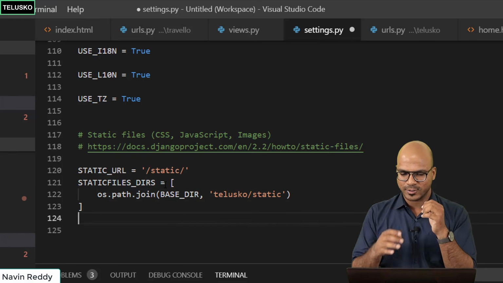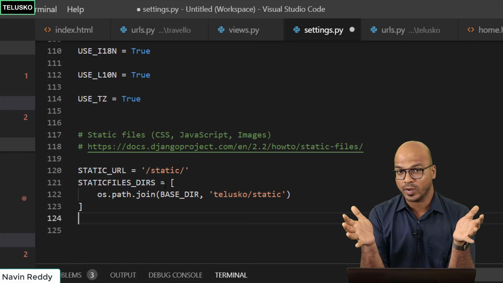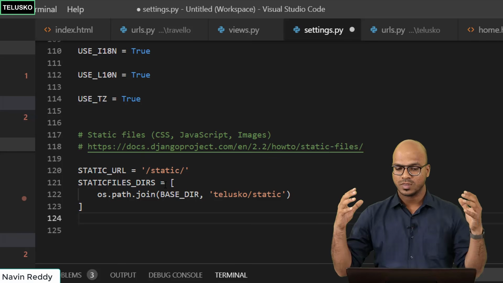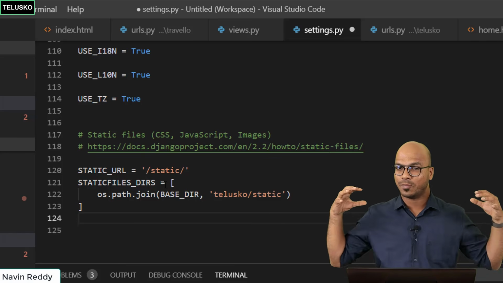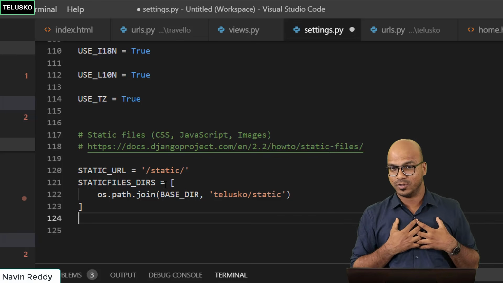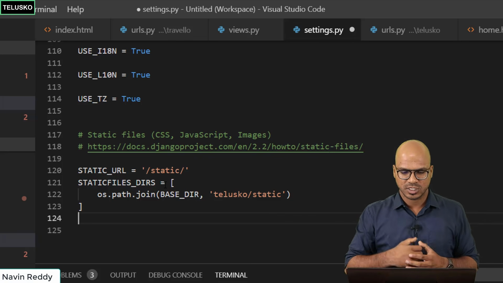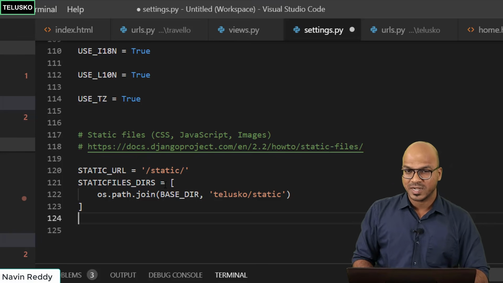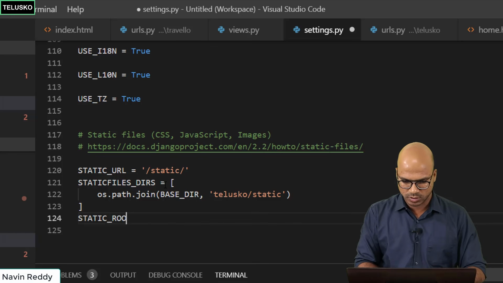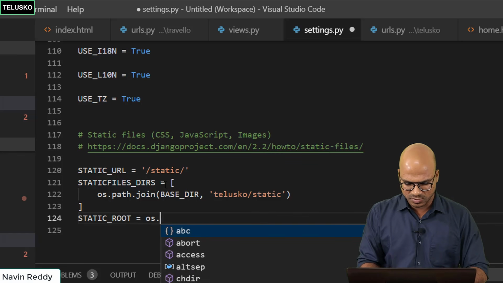But then what Django will do is Django will make it simple. Django will say, okay, you have a static folder where you have all the files, so I will pick up all the files in your static folder and put them in my particular folder, the Django folder basically, just to improve the process. But what should be the name of that folder? So you have to specify that. So we'll say STATIC_ROOT equal to, and we can give any name.